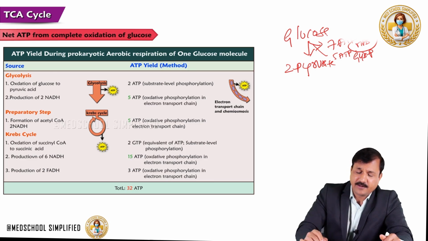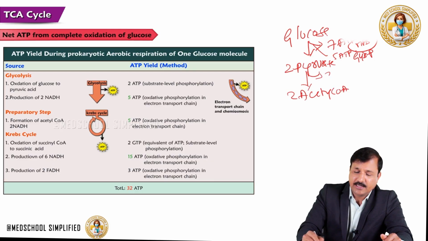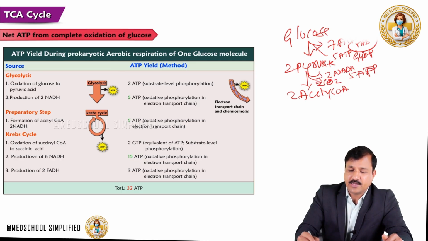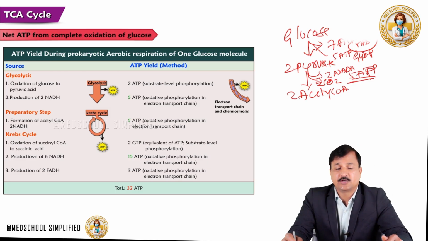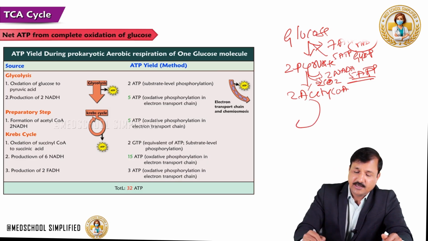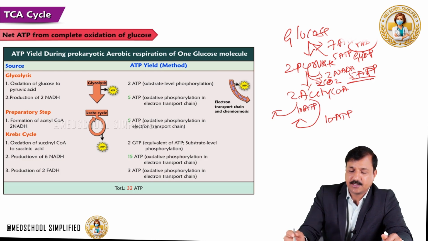So let's keep it that way. And 2 pyruvate into 2 acetyl-CoA, we get 2 NADH, and these 2 NADH are worth 5 ATP. So that is 5 ATP there. And of course you get 2 carbon dioxide. Okay, so 5 ATP we got from 2 pyruvate to 2 acetyl-CoA. Then 2 acetyl-CoA into 2 turns of the TCA cycle. Each acetyl-CoA is 10 ATP. So 10 ATP plus 10 ATP, so total we have 20 ATP there.